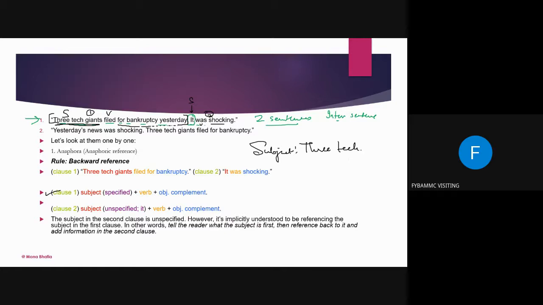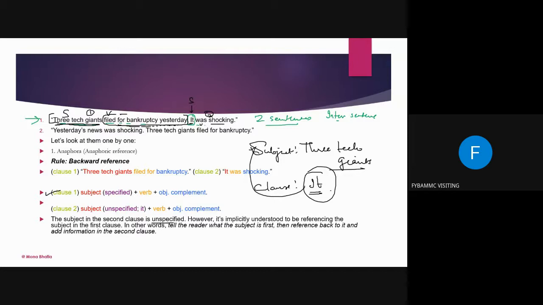Three tech giants. But in clause number 2, you will see that the subject is "it". So where will the understanding of this come from? From the previous clause. So it is basically not the three tech giants. Bankruptcy, filing for bankruptcy was shocking. Okay. So the subject in the second clause is unspecified.